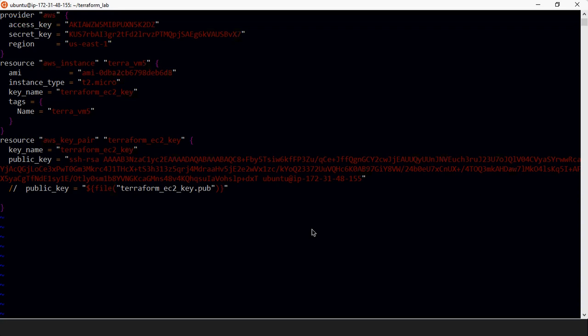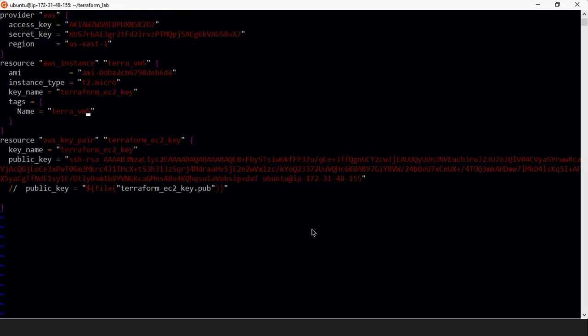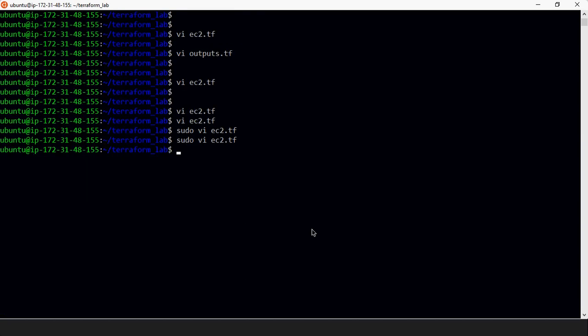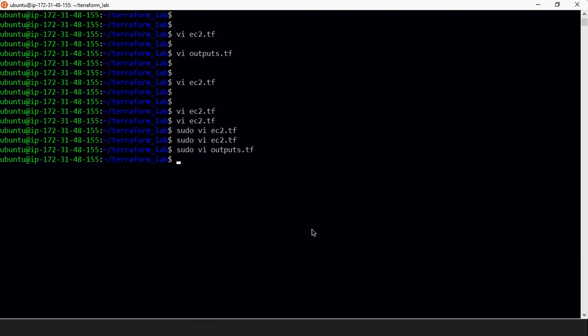No, everything is fine now. Cross check 5, yeah. And let's change it in the output.tf as well, because there also we have mentioned the name of this EC2 instance, terra_vm5. Here we need 5. Okay.